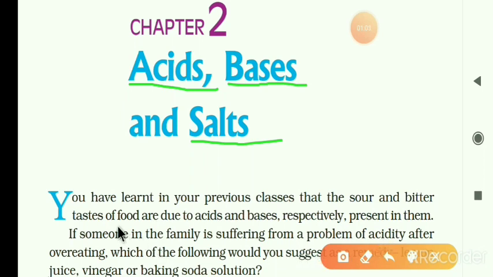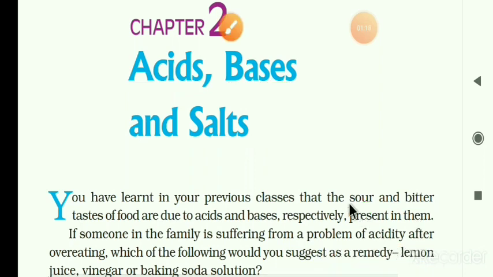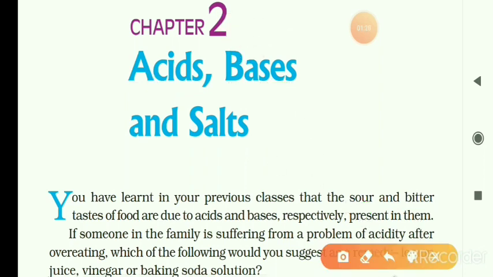Now, you have learned in your previous classes that sour and bitter tastes of the food are due to the acids and bases respectively present in them.